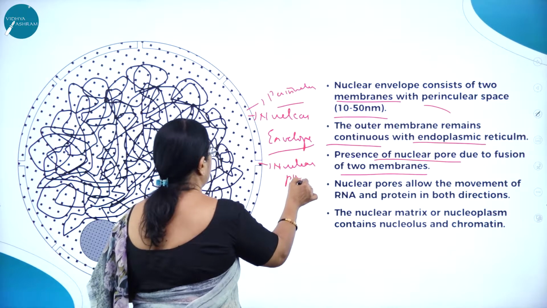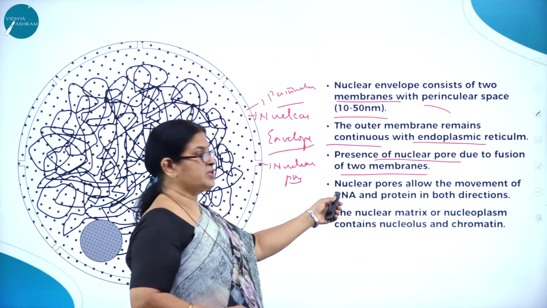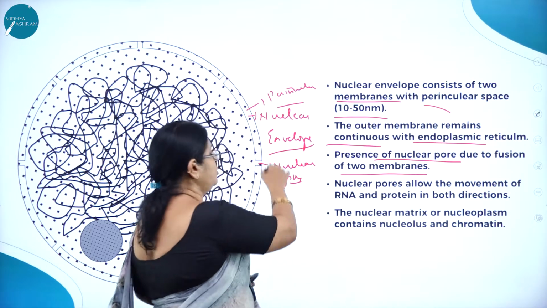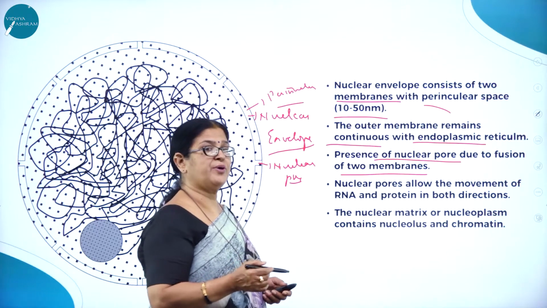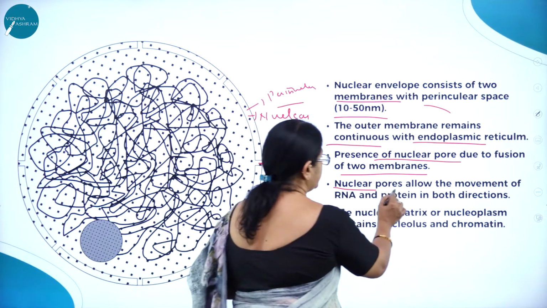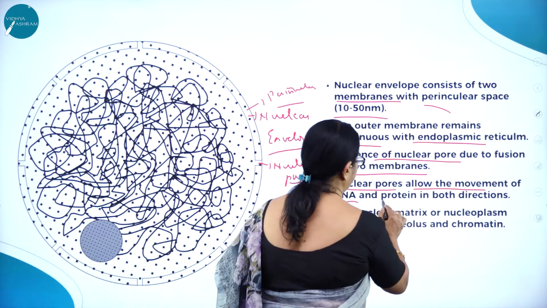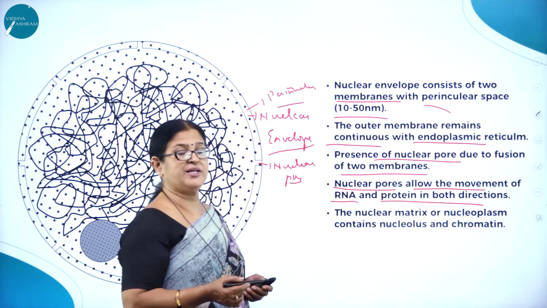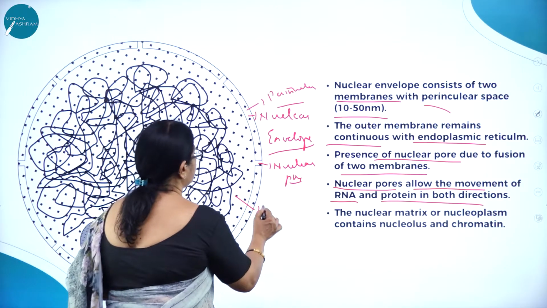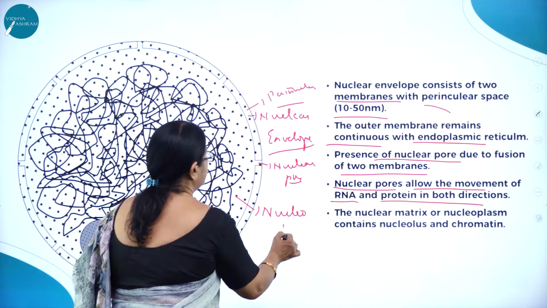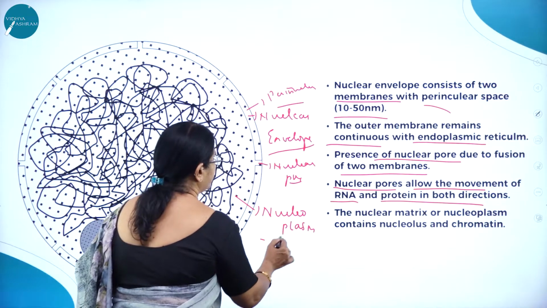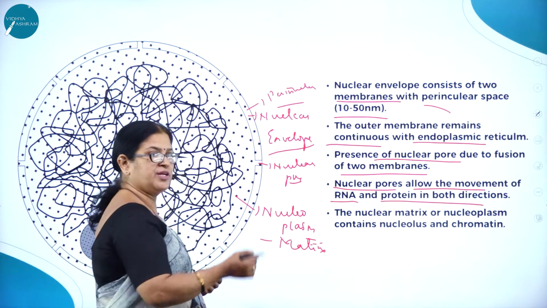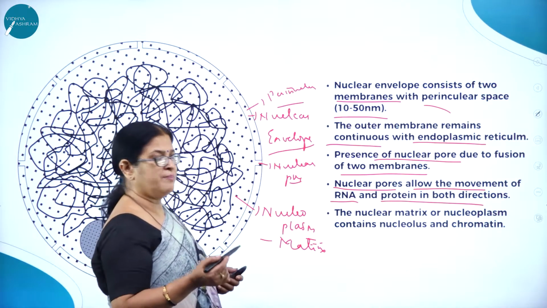Nuclear pore. How is this pore formed? Presence of nuclear pore is due to the fusion of the two membranes. And what is the very important function of these nuclear pores? These nuclear pores allow the movement of RNA and protein in both the directions. So the nuclear matrix, which we also call the nucleoplasm, is nothing but the matrix. The jelly-like substance which is found inside the nucleus is called nucleoplasm or the matrix.